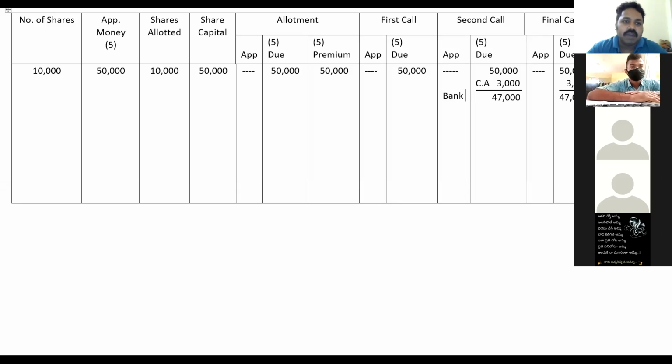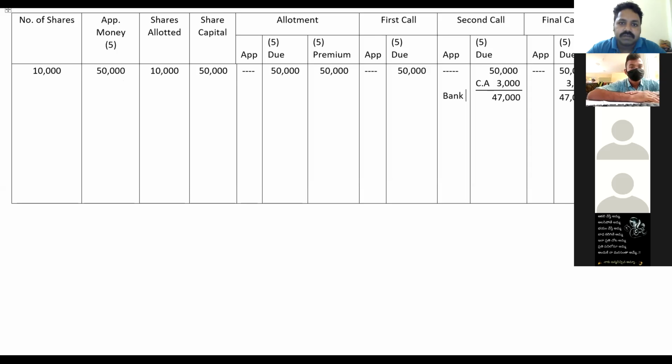Next, after that, application money should be transferred to share capital. So share application money account debit to share capital. First one is the bank has received the application money, so bank account debit to share application money. Second one is application money has been transferred to share capital, that is 50,000. Okay.